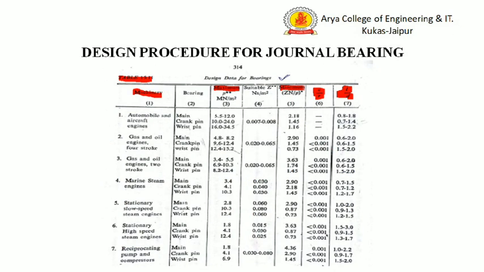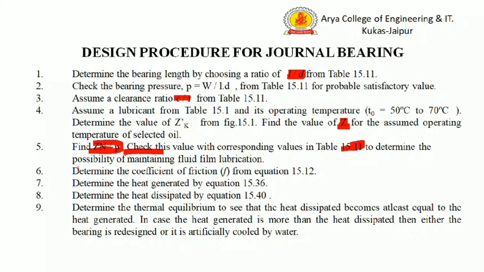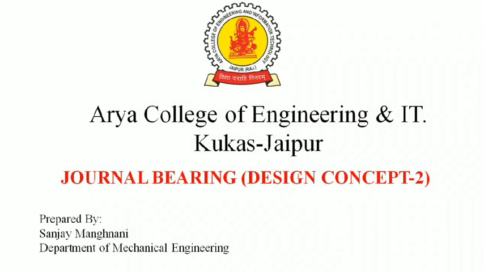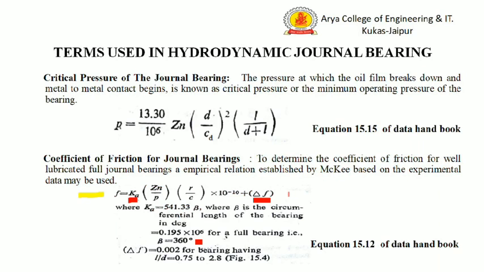This is the column for minimum Zn by P. After that, we will determine the coefficient of friction from the equation 15.12 of the data handbook. This is the equation of coefficient of friction.